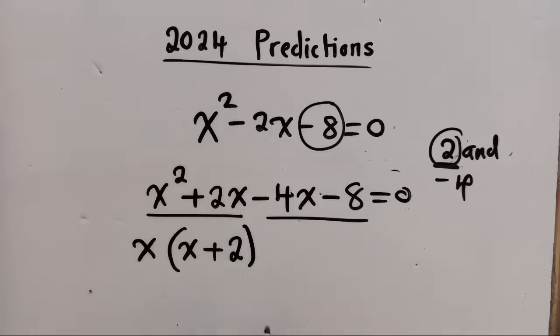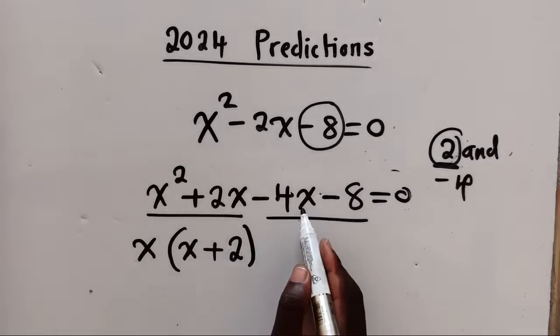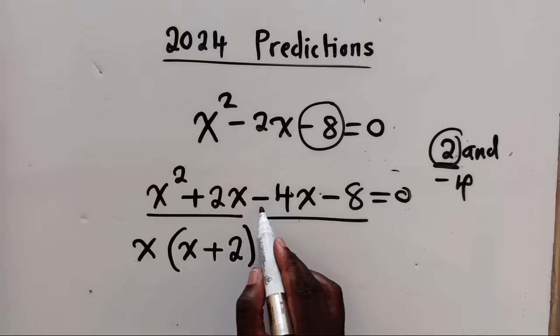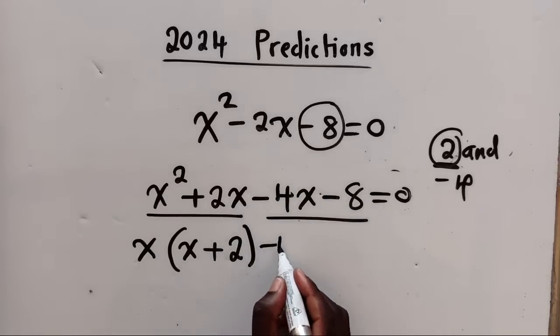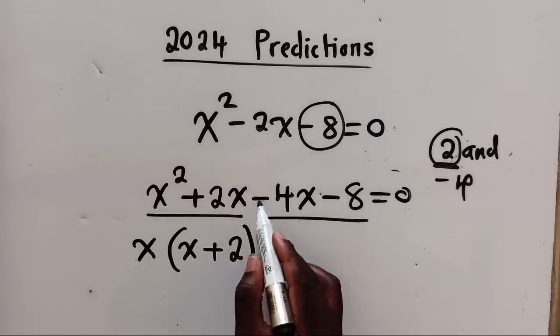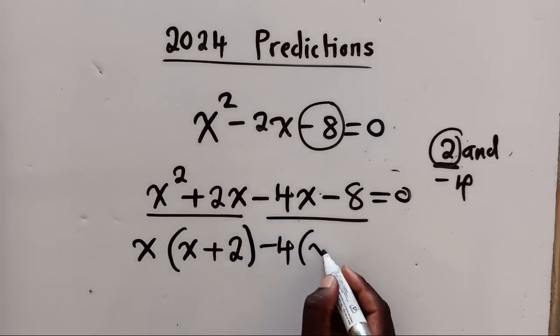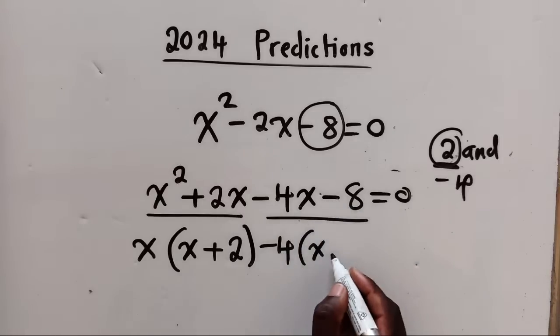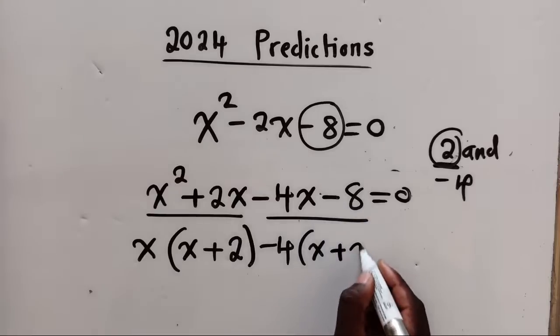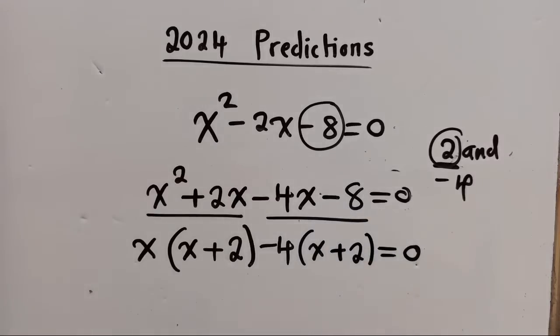So now from here, we're done with this. We come to these two. What is it that is common, that is found here and here? It's a negative 4. Because negative 4 into negative 4x will just give us x. Negative 4 into negative 8, negative and negative will be a positive. 4 into 8, it will give us a 2, which is equal to 0.